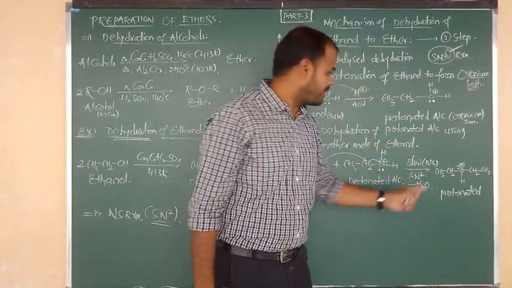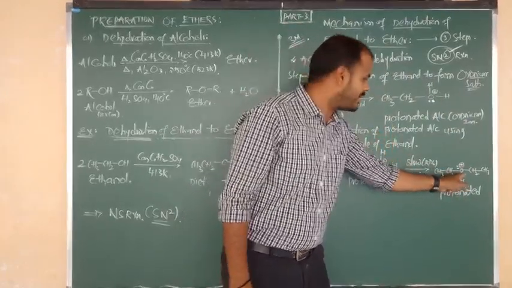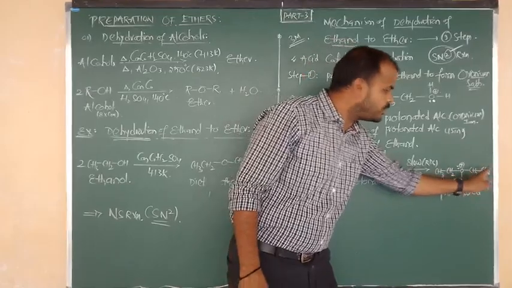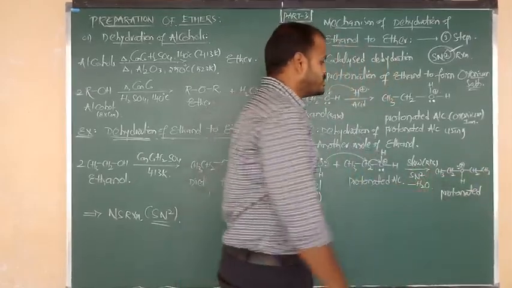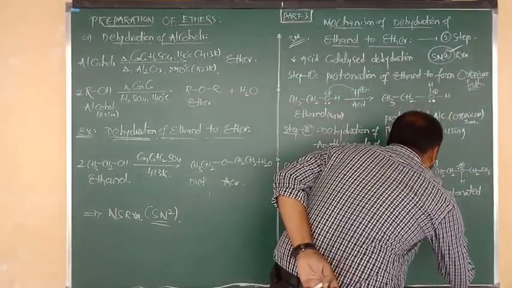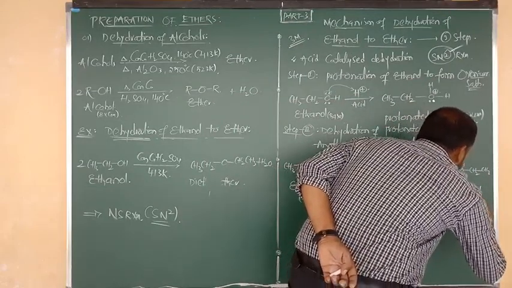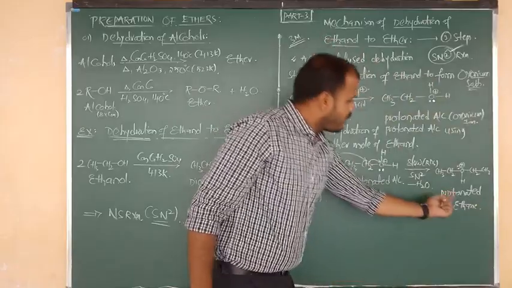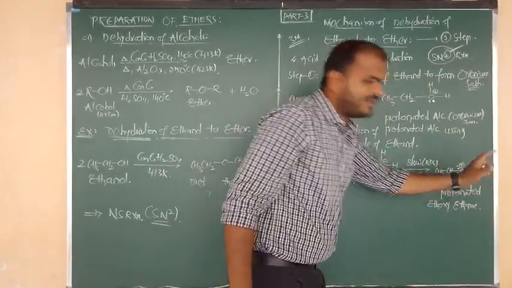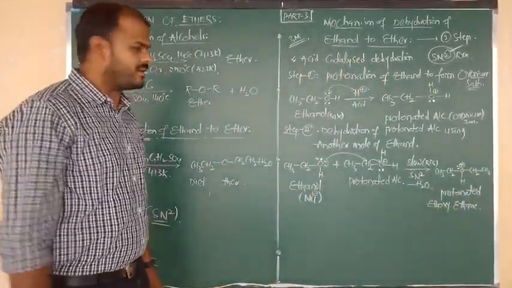Remaining, try to say the name. CH3CH2O is nothing but ethoxy, and the remaining 2 carbons are ethane. So the compound name is protonated ethoxyethane. Like that, it has to be written.